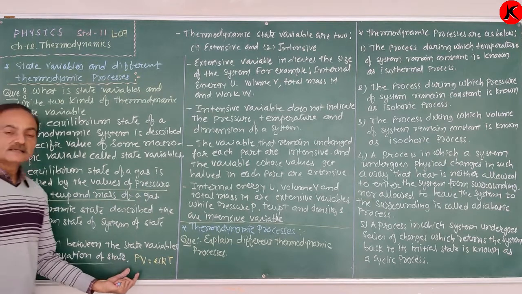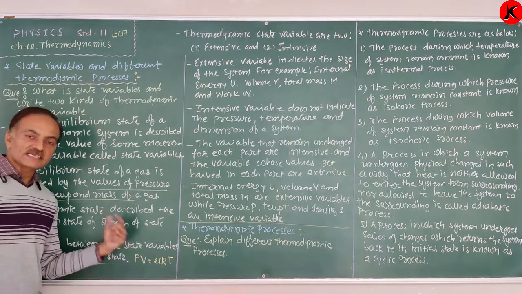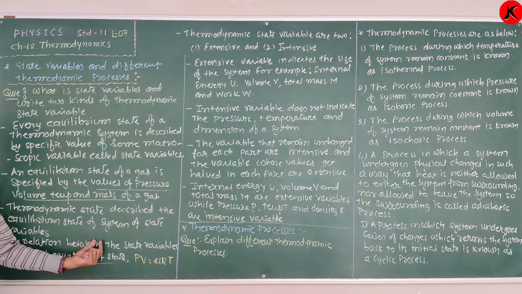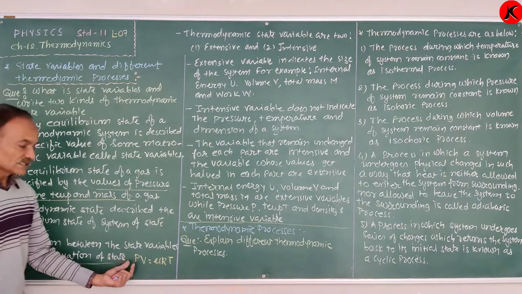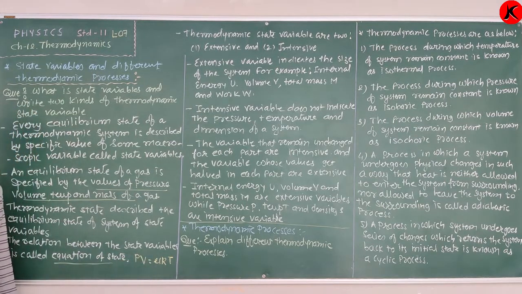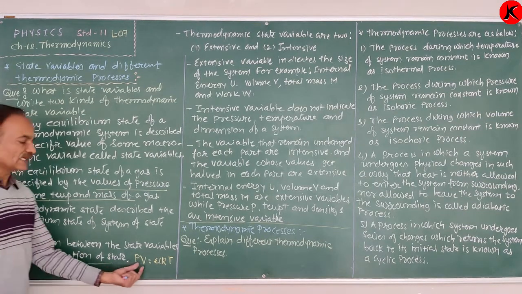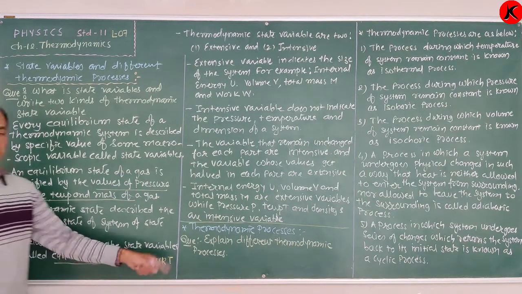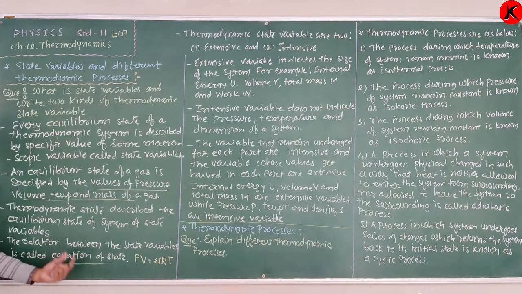By knowing the equation PV equal to μRT, we can describe the state of a thermodynamic substance or the state of a system. So the relation between the state variables is known as the equation of state, and from this equation, we can specify the state of a system.